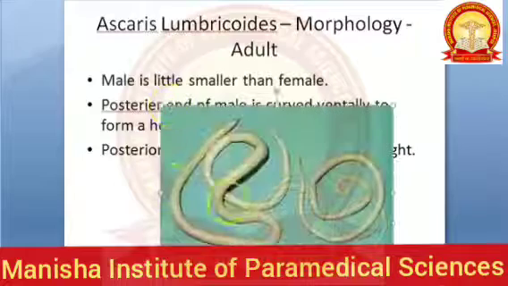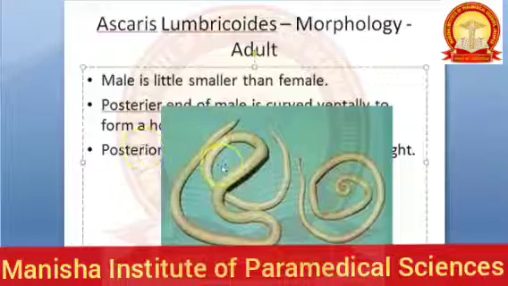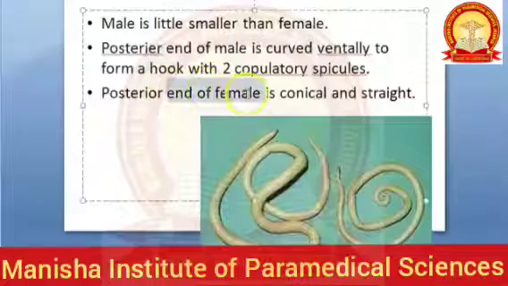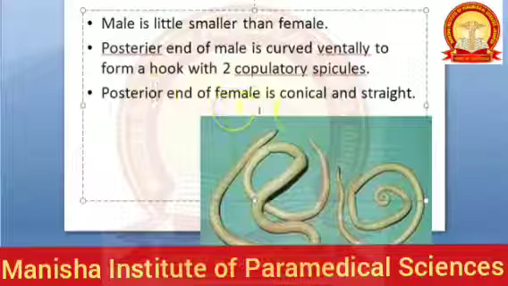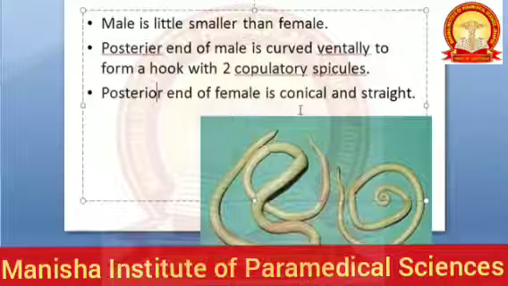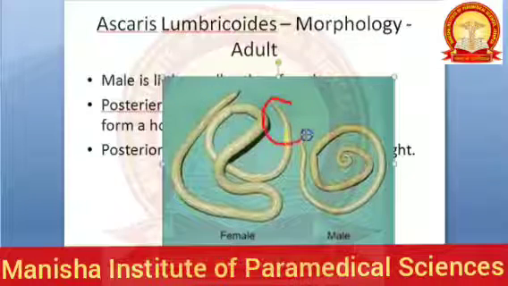So basically the female is bigger, and you can see the female's posterior end is conical and straight. This is the posterior end, it is conical and straight.